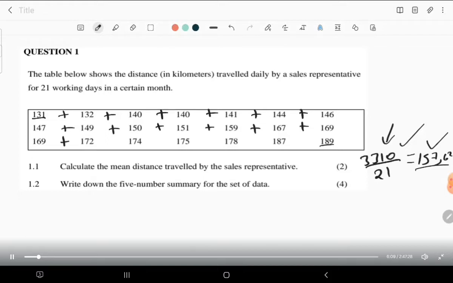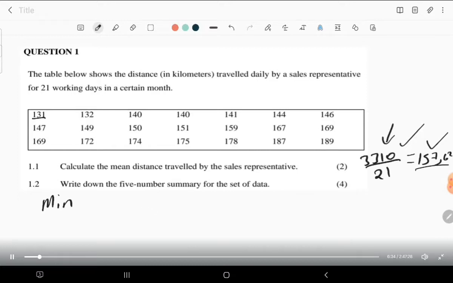5 number summary, ladies and gentlemen, we just need to know that we are dividing our data into quarters. So on that note, we have the minimum value, of course it has to be the lowest one, and the maximum value. But let me just go in order.